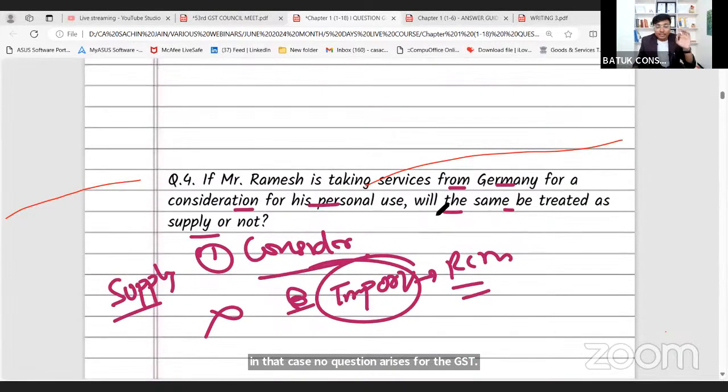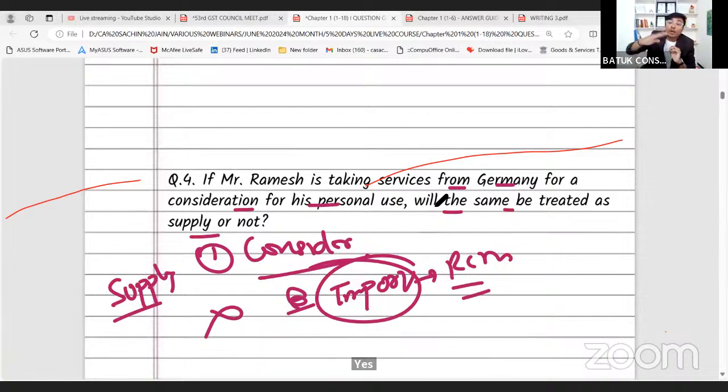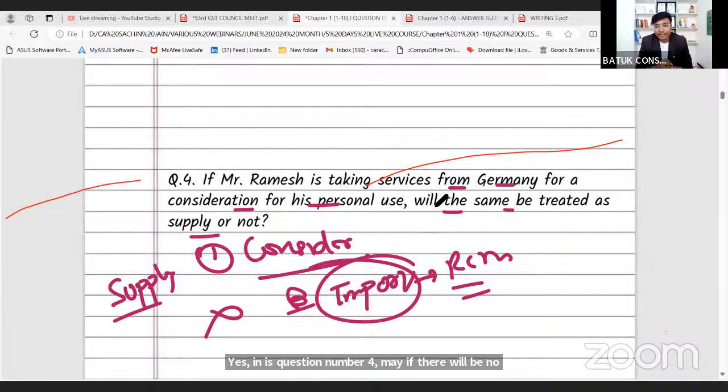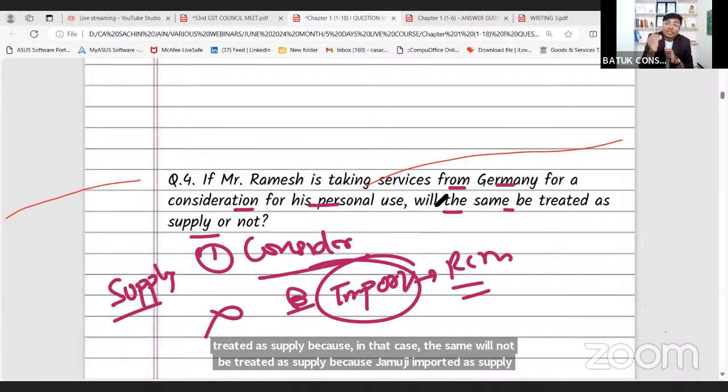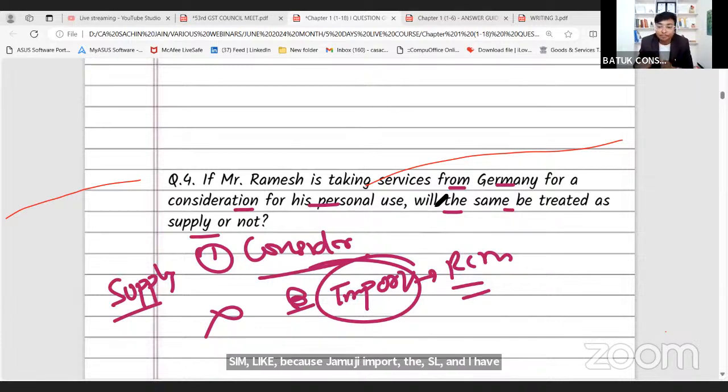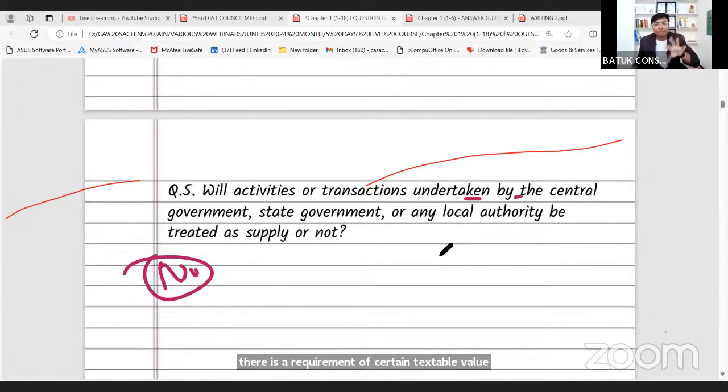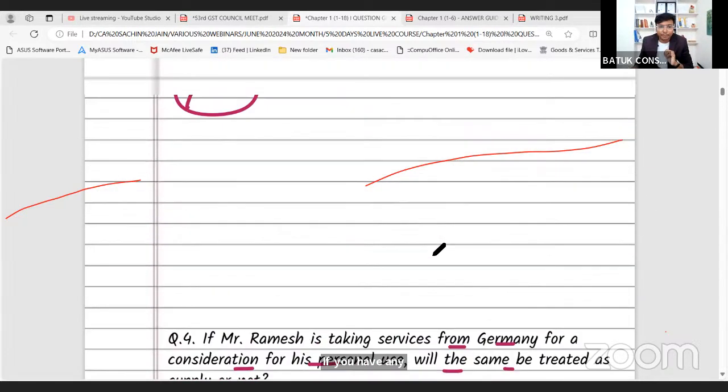Yes, Chirag ji, in question number 4, if there is no consideration, in that case the same will not be treated as supply, because when I have to pay RCM on import, there is a requirement of a certain taxable value, so for that I need some consideration here. If you have any question, if and but, just confirm in the chat box. Okay.